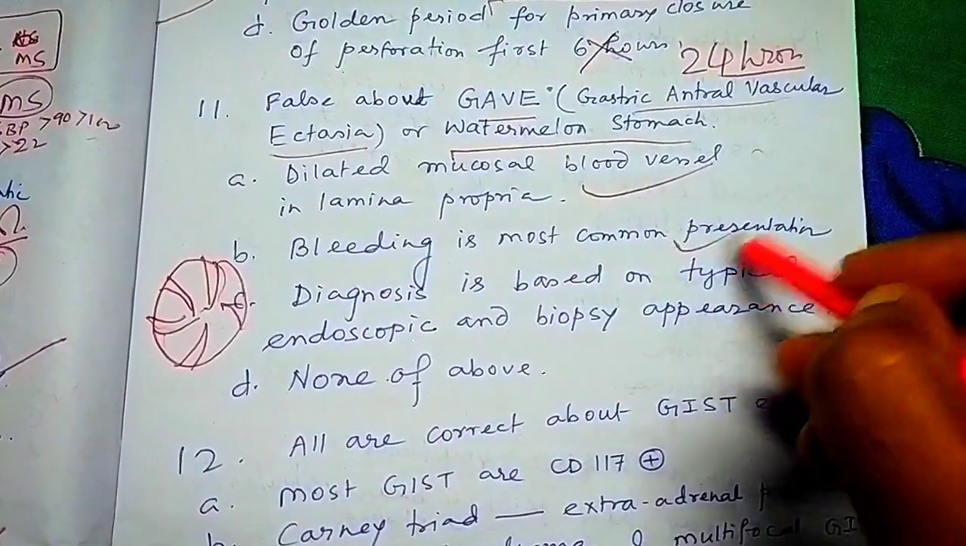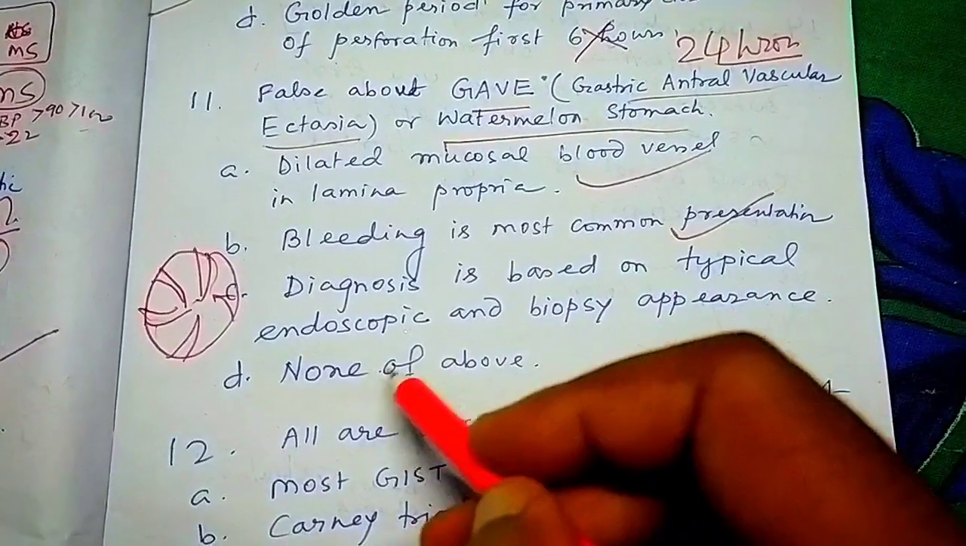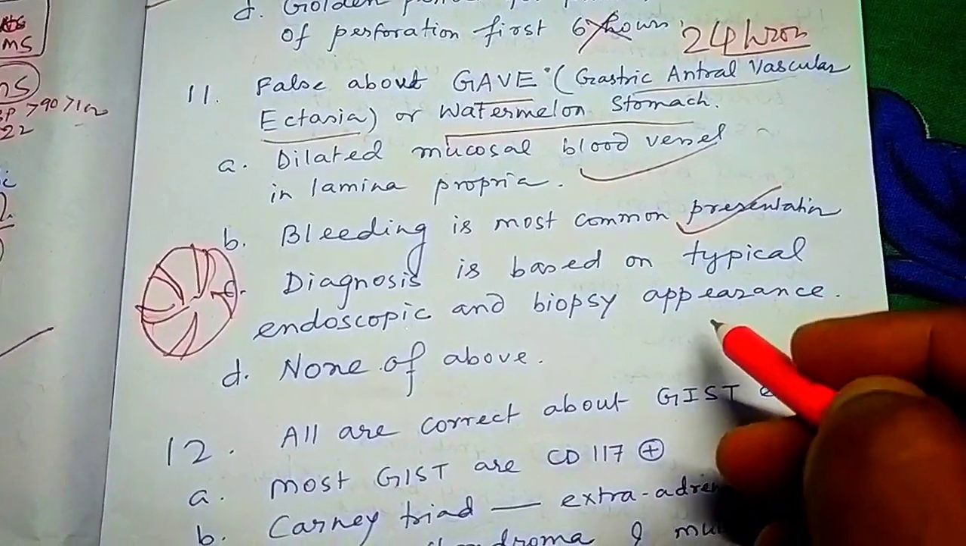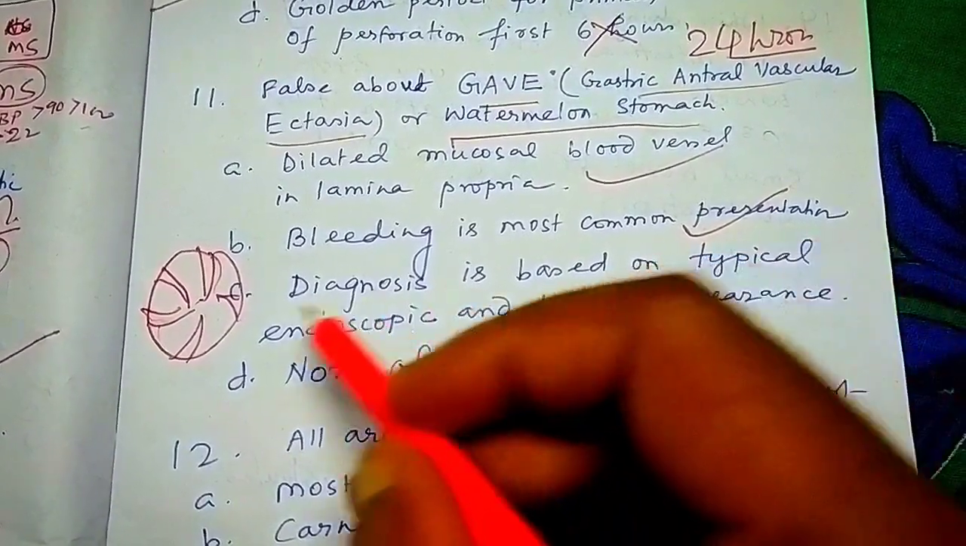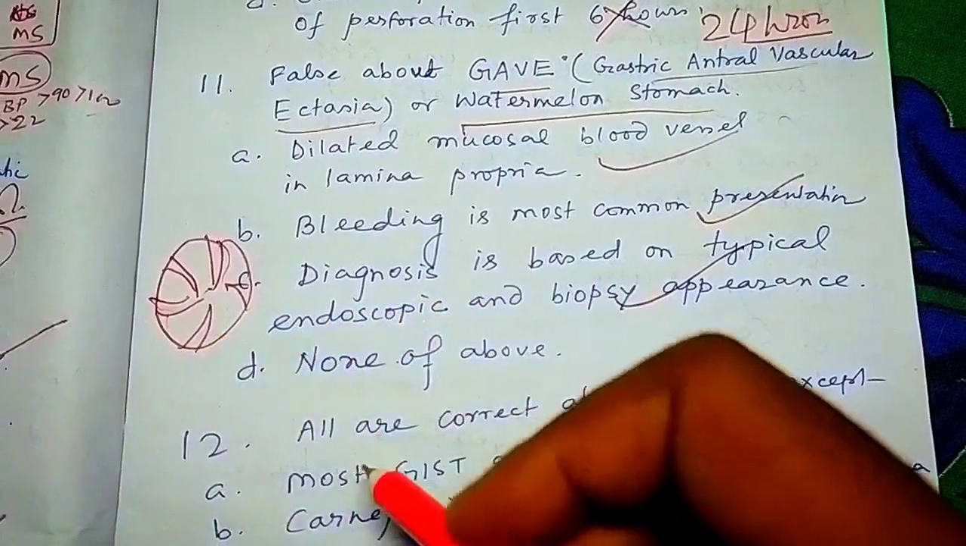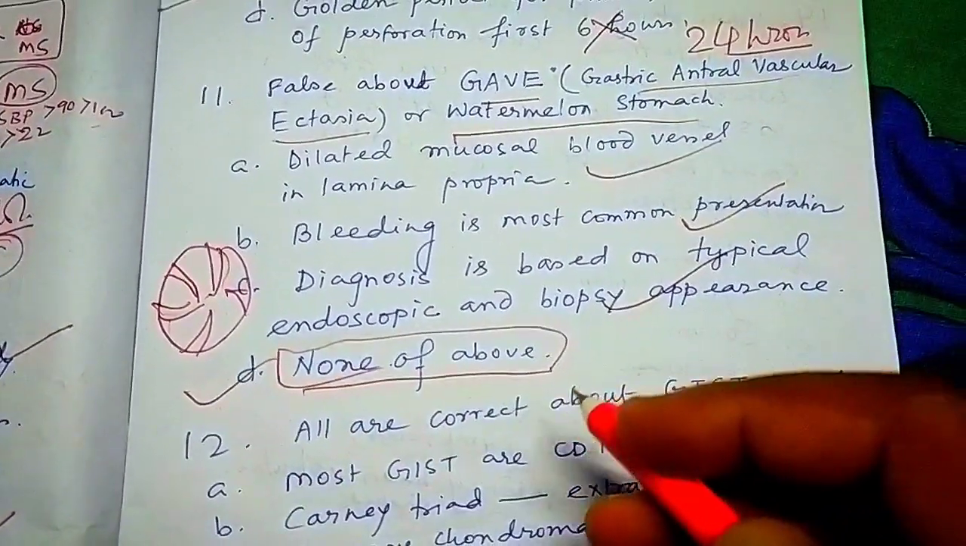Bleeding is the most common presentation; yes, all these vessels will bleed. Diagnosis is based on typical endoscopy and biopsy appearance. Can we do biopsy? Yes, we can do biopsy here. So none of the above is the answer.